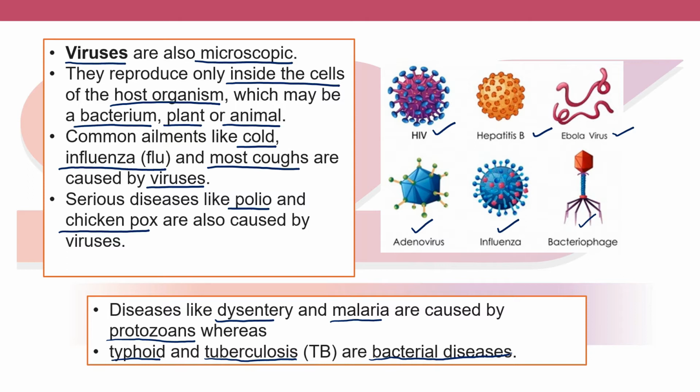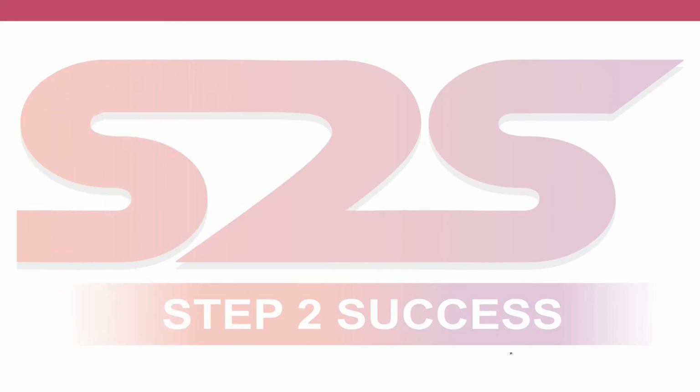A virus causes cold and most coughs, protozoans cause dysentery and malaria, and typhoid and tuberculosis are caused by bacteria.